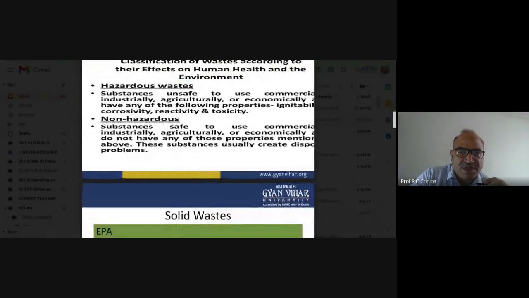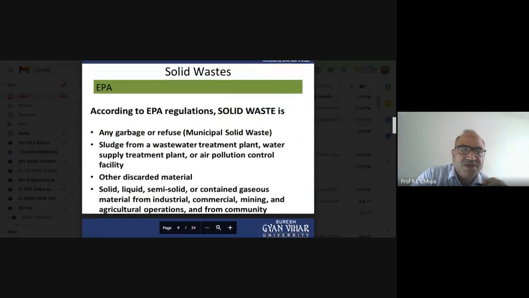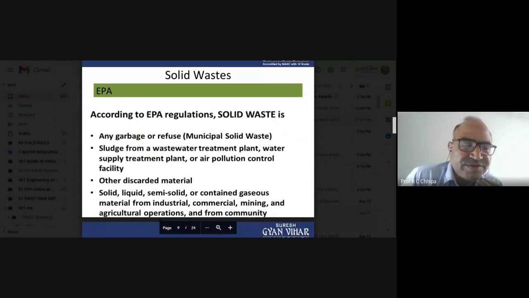So let's have one more thing, and certainly the US has a great role regarding the different systems, including solid waste. Here also, the Environmental Protection Agency is one of the premier organizations internationally. So, environmental pollution regulations of the EPA, in which solid waste is what?